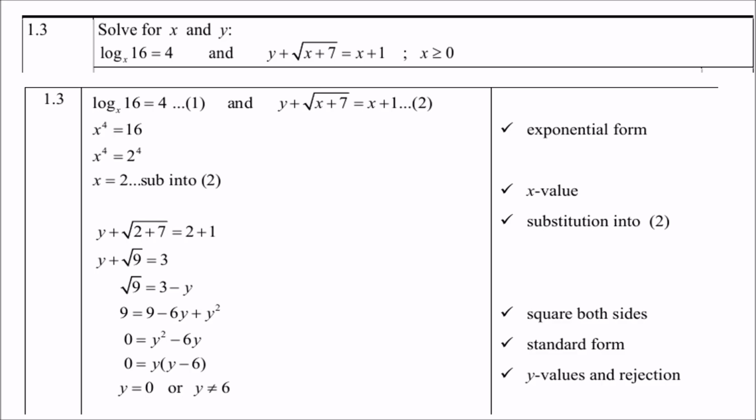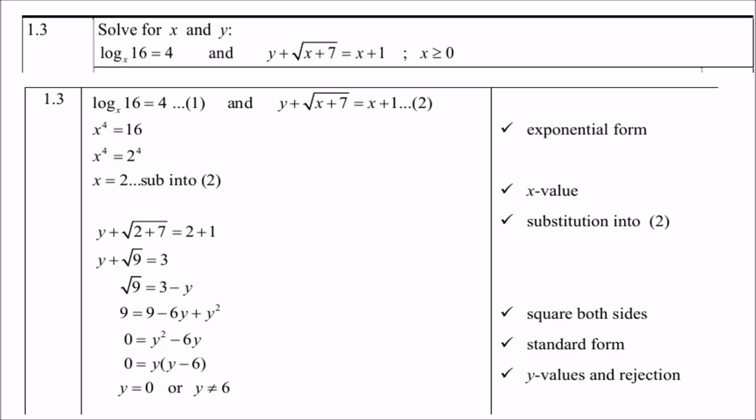Remember now, the log of a number is the exponent, so therefore x is the base, 4 is the exponent, and 16 is the number. So therefore x to the power 4 equals 16. That is the so-called exponential form. 16 is 2 to the power 4, so therefore x equals 2. Same exponents equals the same bases.